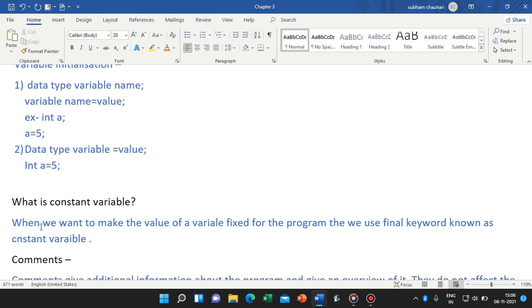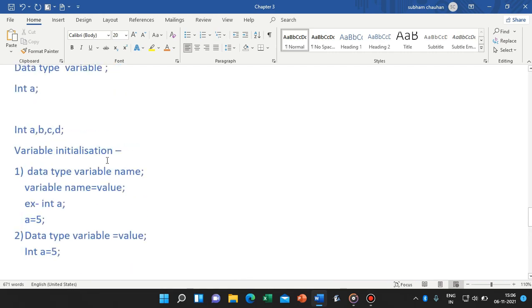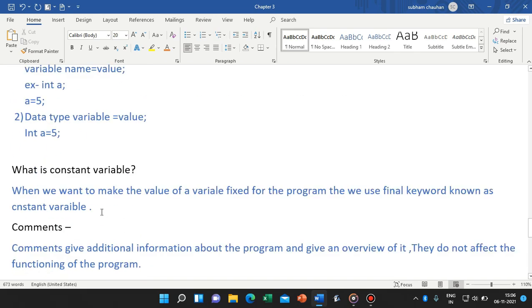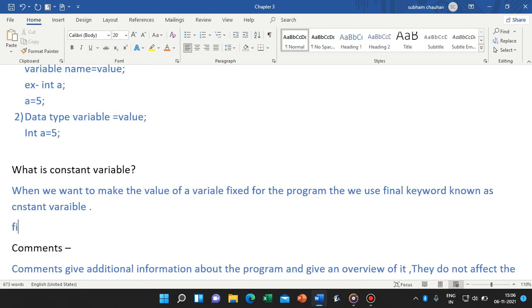Constant variable names are usually written in capital letters, while normal variable names are written in small letters, like int abc. These are written in small, while the constant variable name is written in capital. We use the final keyword to make it constant. Final is written in small, but due to system default settings it converts into capital. So final, and then we write the variable name, like subh, and then we initialize it.